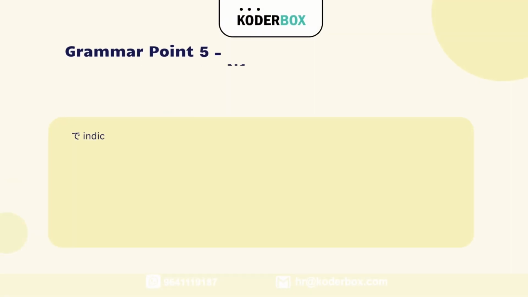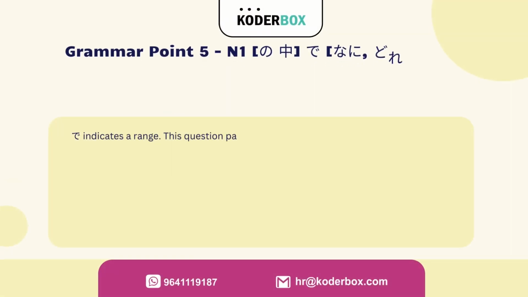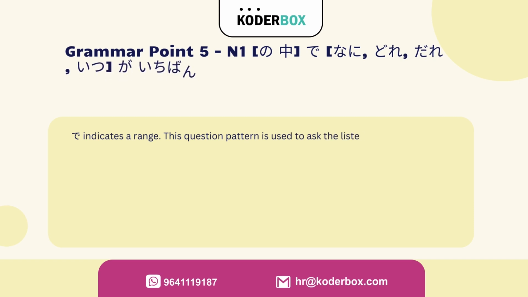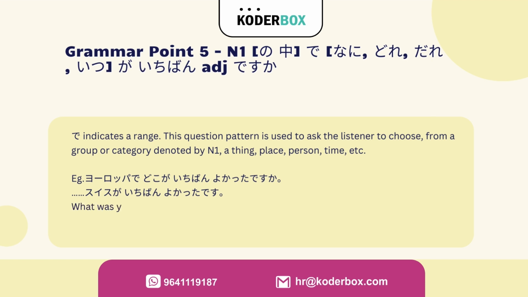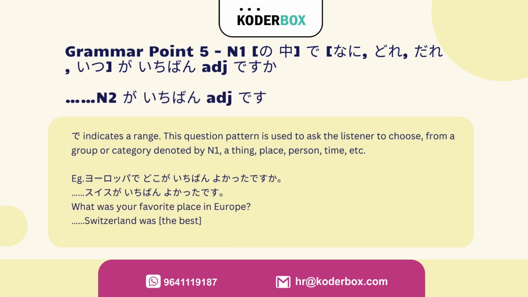Grammar point 5. N1 no naka de nani, dore, dare, itsu ga ichiban adjective desu ka? N2 ga ichiban adjective desu. This indicates a range. This question pattern is used to ask the listener to choose from a group or category denoted by N1: a thing, place, person, time, etc.